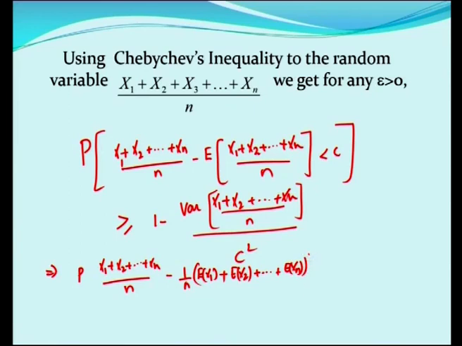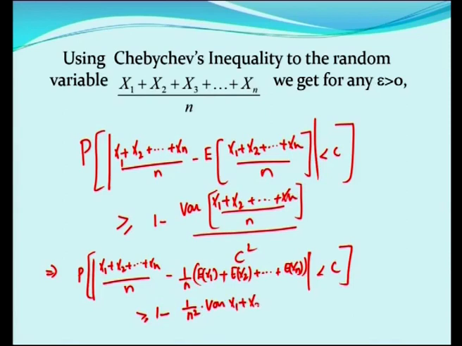This whole thing comes under the modulus, right, is less than c, is greater than or equal to 1 minus, that 1 by n comes outside of the variance as 1 by n square, because variance of a x is equal to a square variance of x. So, in the place of a you are having 1 by n. So, that 1 by n square comes outside, and this is variance of x1 plus x2 plus etc. plus xn divided by c square.